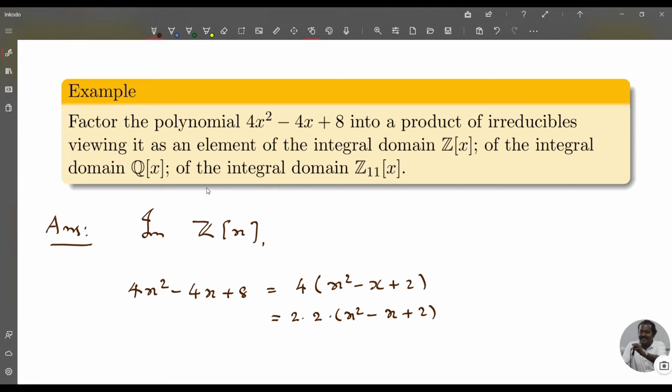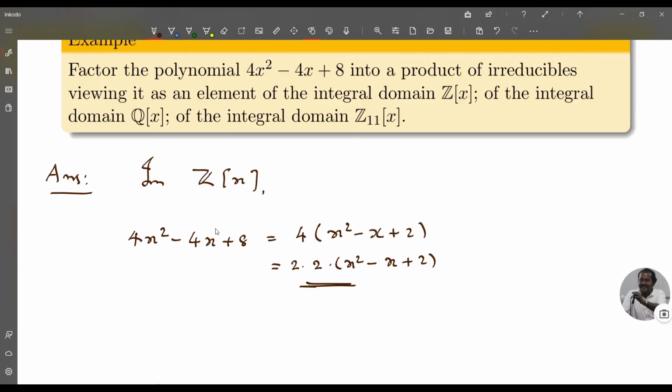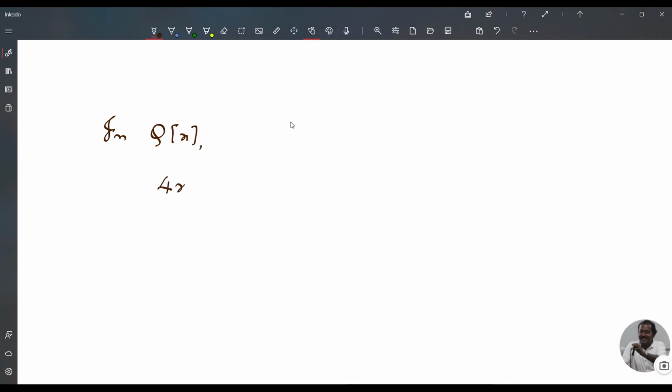And taking the discriminant of this, you can see that the zeros of this polynomial are complex numbers, so it is an irreducible in Z[x]. So this is the factorization of 4x² − 4x + 8 into a product of irreducibles in Z[x]. In Q[x], 4x² − 4x + 8 is an irreducible. This is because 4x² − 4x + 8 has only complex roots.